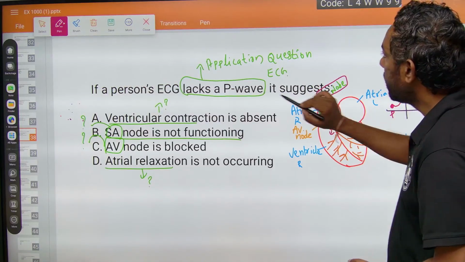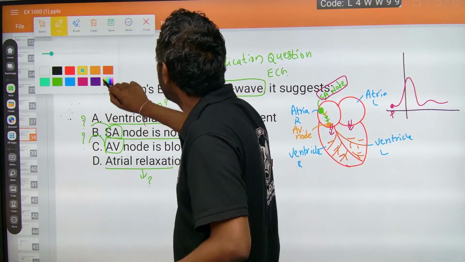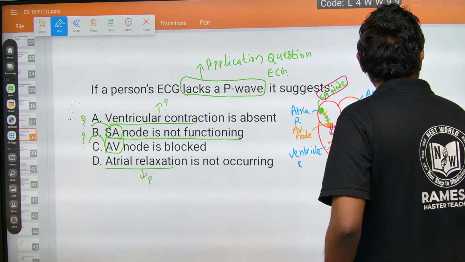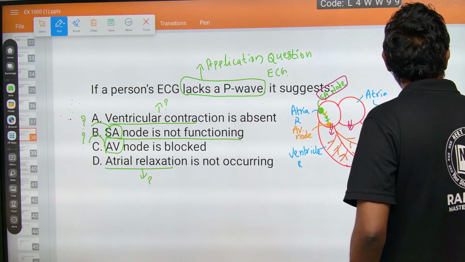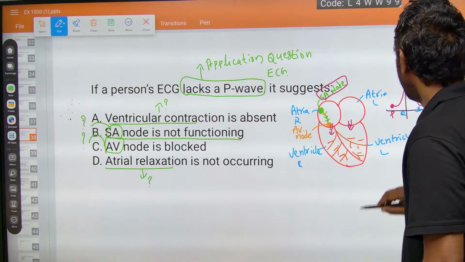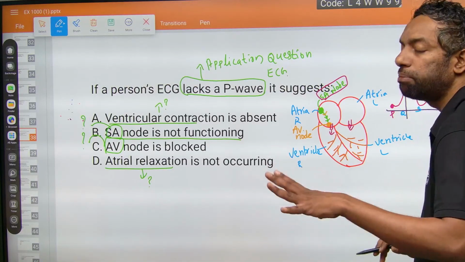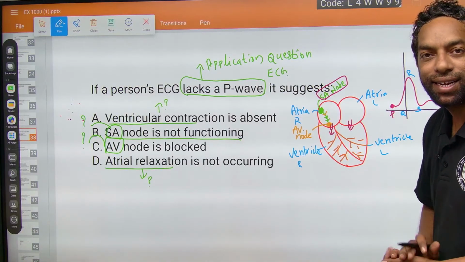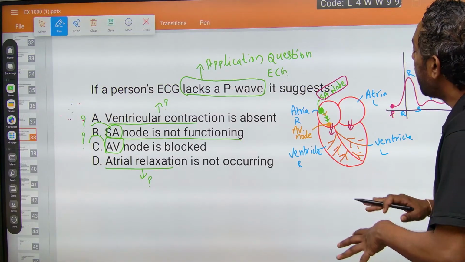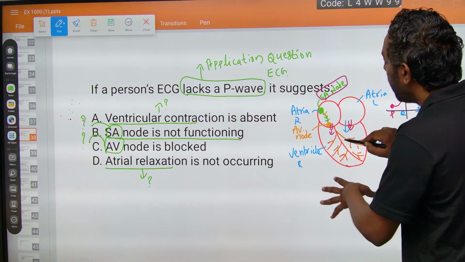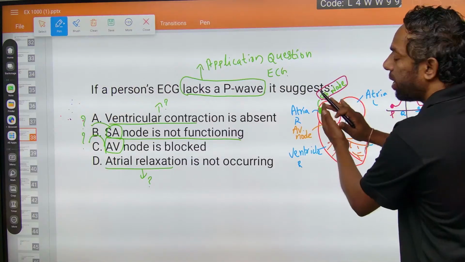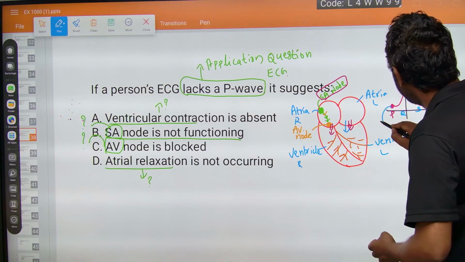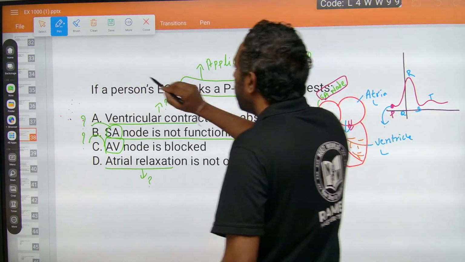This is the QRS complex, this is the T wave. The P wave states that the SA node starts the signals, and blood enters the ventricles where atrial contraction takes place.